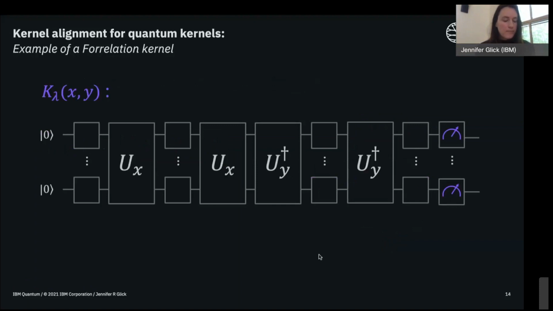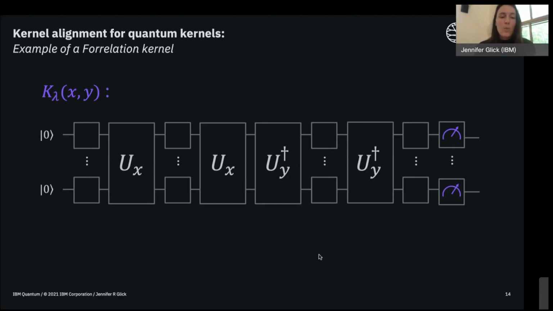And so kernel alignment is a pretty general approach. It's not specific to these covariant quantum kernels, and it can be applied to lots of other kinds of kernels. I want to give one example here, which is the quantum kernel based off of the threefold correlation circuit. And this is a sketch of what this circuit looks like for calculating this kernel matrix.